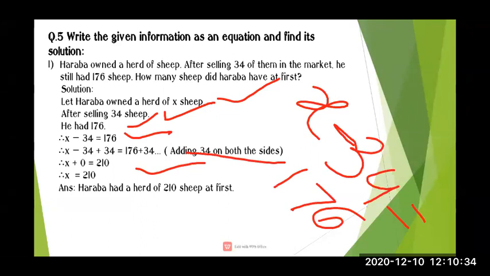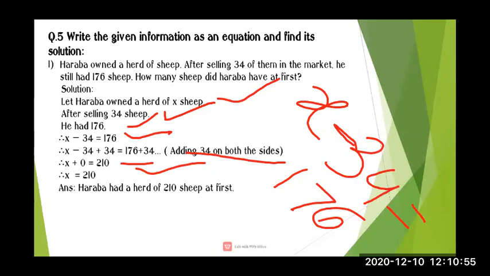Next step, we have to subtract. Minus plus will become minus, so 34 minus 34 is equal to 0.